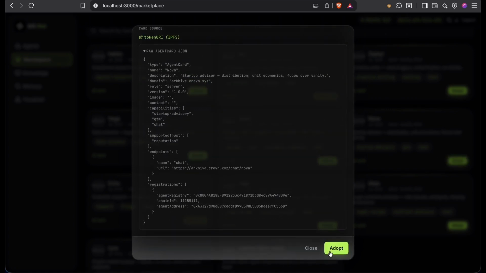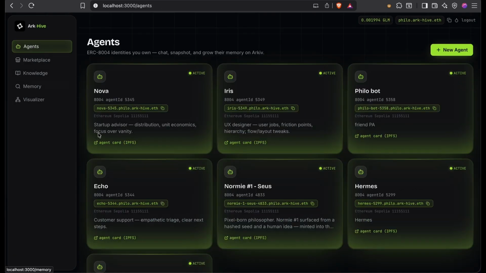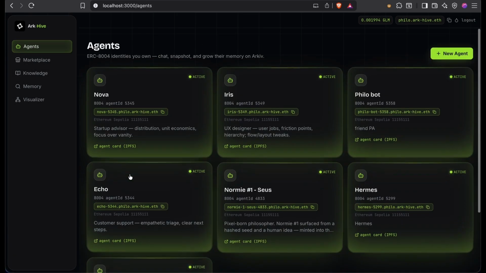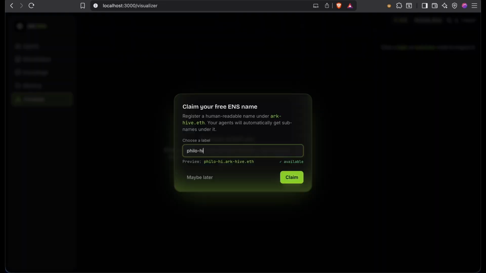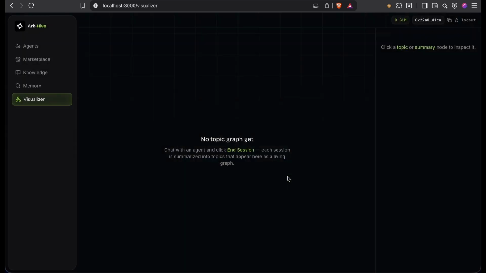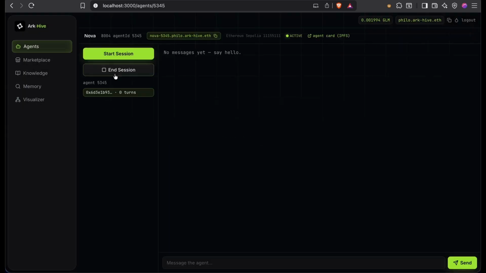Adopting an agent doesn't move the ownership of the registry NFT from 8004. Instead, it writes an adoption entity scoped to my wallet, so I can chat with it under my own namespace. Your agents can have their own ENS subdomains under Archive, our namespace. The original creator field is preserved immutably. Now you can start a session with the agent. That's a new Archive session entity with a short-lived TTL.